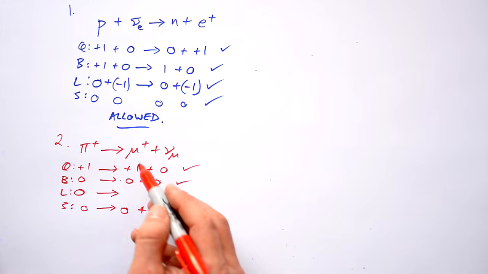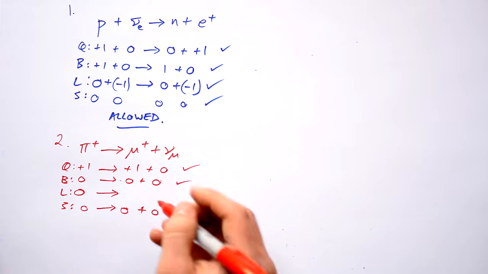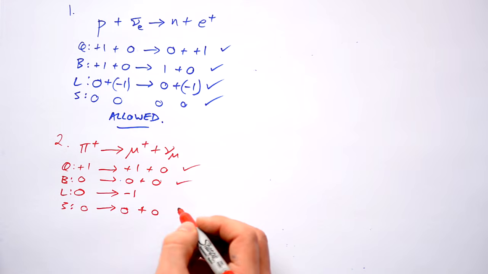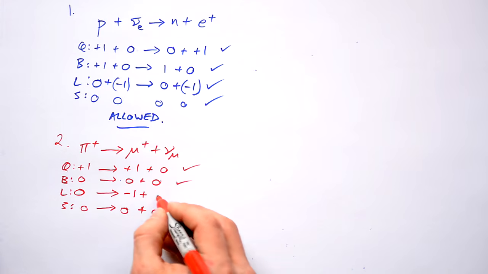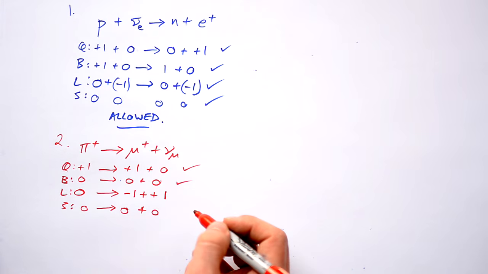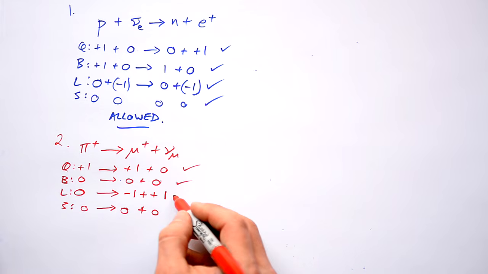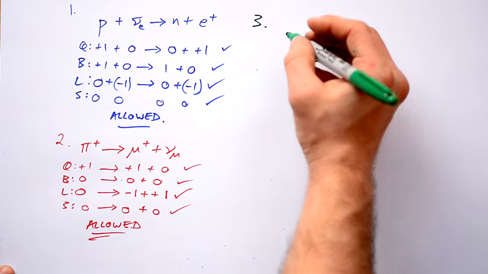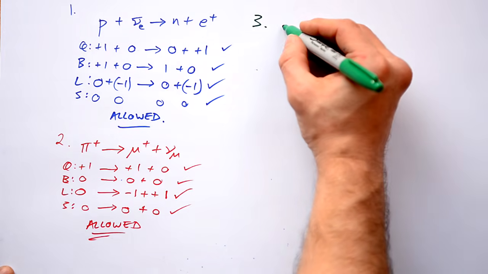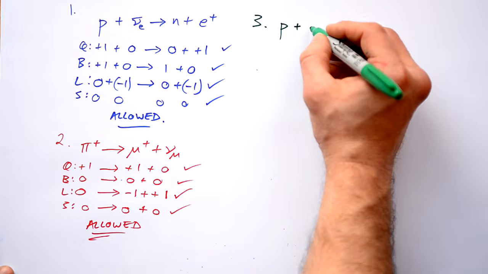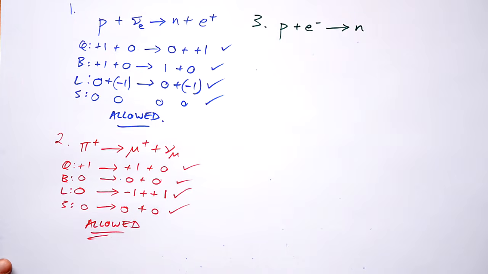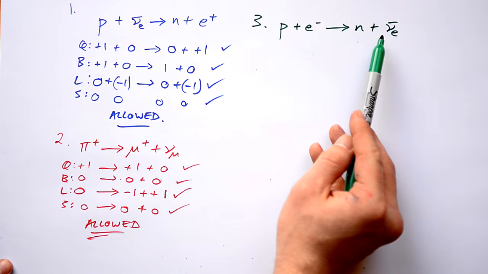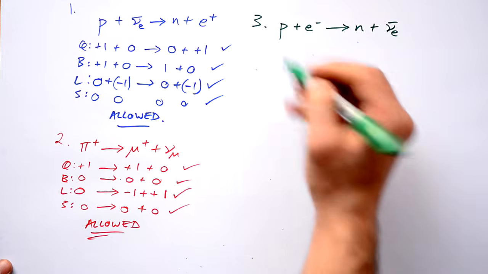And we have a mu plus. Because it's a positive lepton, it's going to have -1 as its lepton number. And then we have +1 for a neutrino. So -1 plus 1 equals 0. That checks out. So that is also allowed. Let's look at something called electron capture. So when a proton and an electron interact, that turns into a neutron. And I'm going to say that it makes an anti-electron neutrino as well.